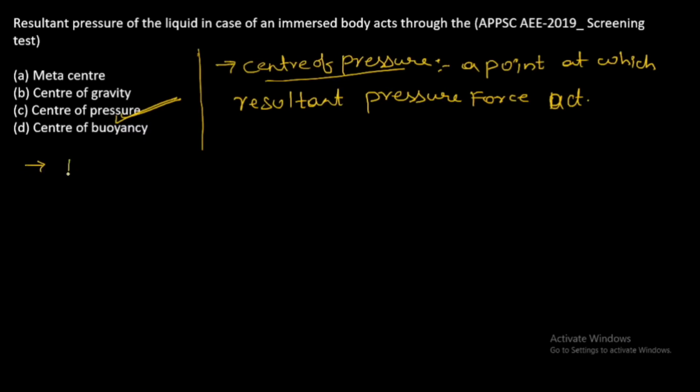Next point, this center of pressure is independent of density of the liquid.